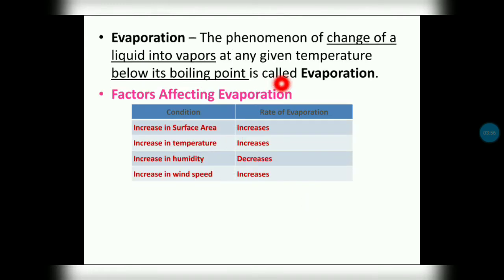What is evaporation? The phenomenon of change of liquid into vapor at any temperature but below its boiling point. If we are talking about water, the boiling point of water is 100 degrees Celsius. Below 100 degrees Celsius, water converting to gas, that we call evaporation. Then there are some factors which affect evaporation. When surface area increases, temperature increases and wind speed increases, all these things make evaporation faster. But in the case of humidity, the water content present in the air, it decreases the evaporation.